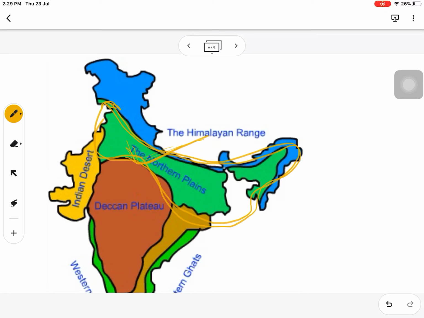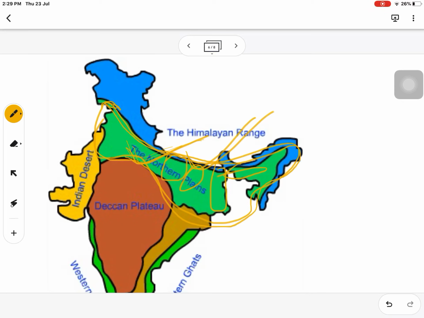This plain region, or we can say the Ganga Brahmaputra plain region, is more populated than the other parts of our country, like UP, Bihar, West Bengal, which are the most populous states, and Assam. This northern plain provides several kinds of opportunity for developing a huge number of settlements in this part, and this is why this region is more populated than the other parts of our country.